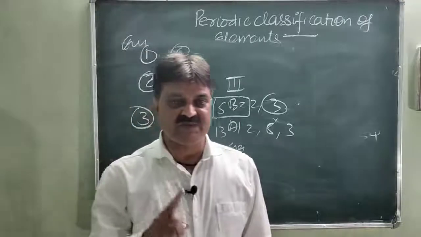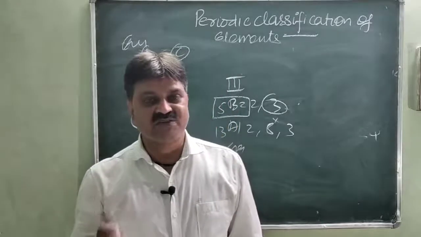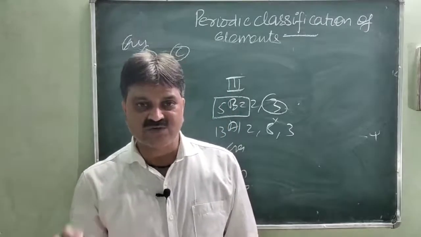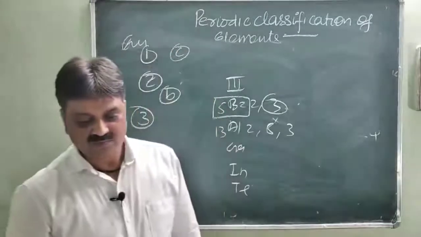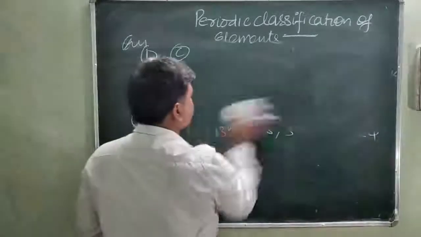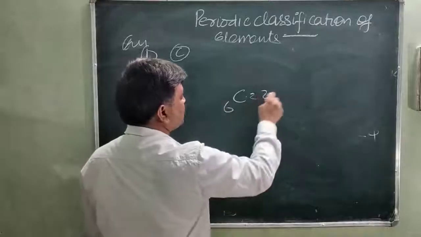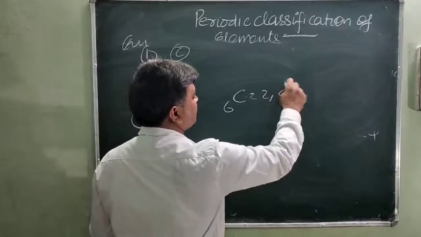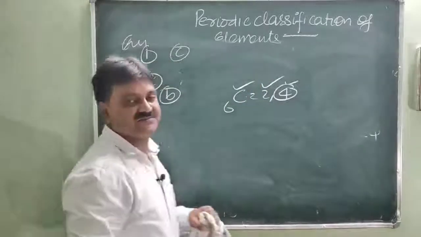Just like if the first cell has 1 electron, the second cell has 2 electrons. So the first cell has 2 electrons, twice that is 4 electrons. So which element? Only 2 cells. So this is carbon. You know that carbon is 6, 2 in the first cell and 4 in the second cell. So 4 is twice the first. So this element is carbon.